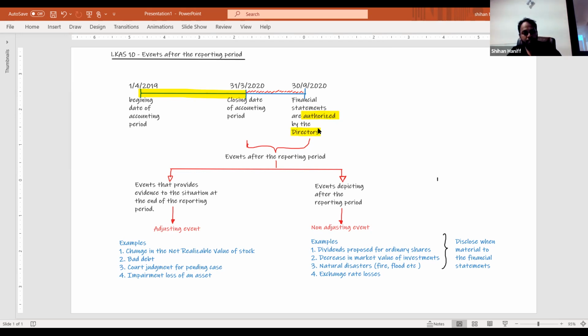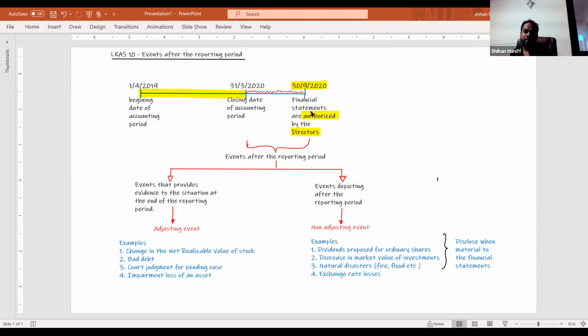Assume this is not the exact date, but mostly it will take about maybe 3-4 months, 5 months or 6 months until the financial statements are authorized to publish.